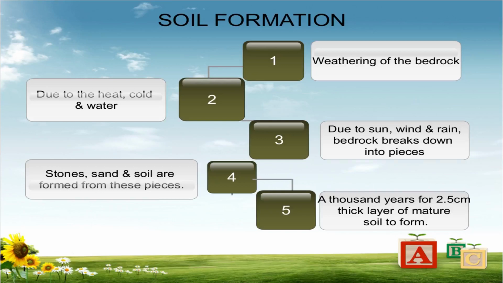On the fourth point, the stone, sand and soil are formed from these pieces. And finally you have to write that soil is formed by this process which is called weathering, and thousands of years are taken for making a 2.5 cm thick layer of mature soil. So you can write that as the fifth point. In this way, according to the marks of the question, you can write the answer on the formation of soil.